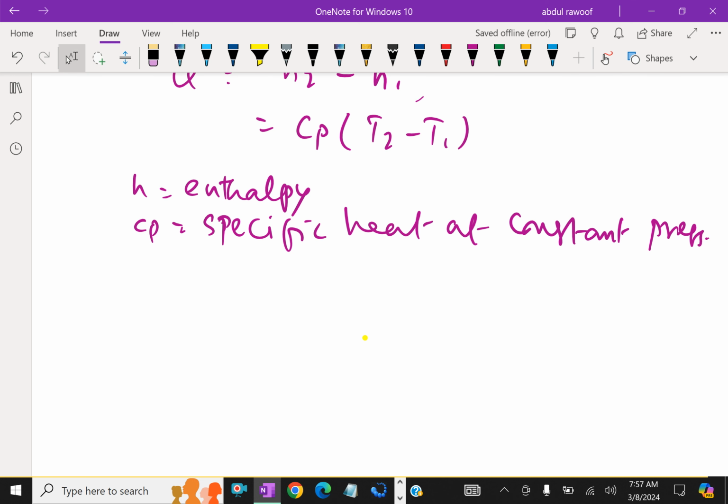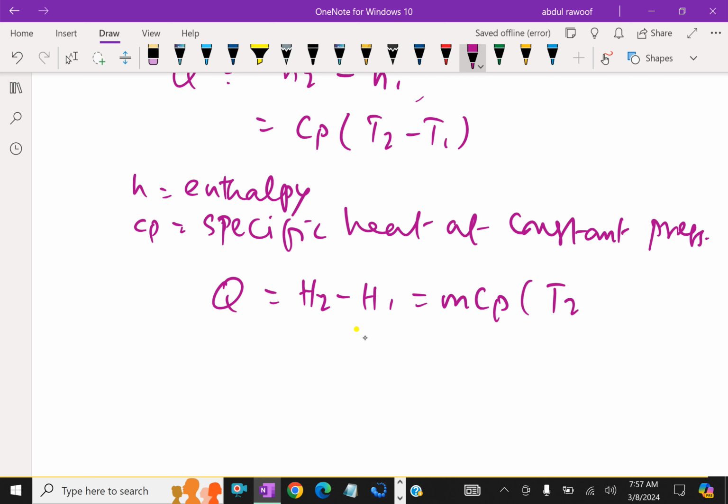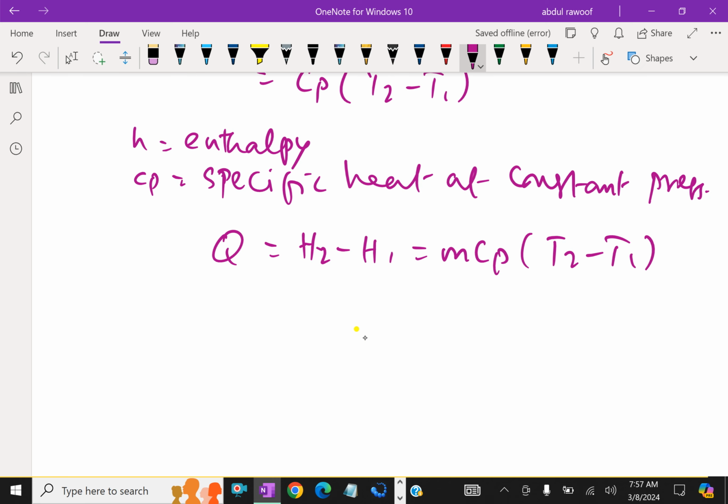Therefore, if m is the mass of the working fluid, then in general we can write Q equal to the enthalpy of the second state minus the enthalpy of the first state, which is equal to m Cp (T2 minus T1). Since mH equals the total enthalpy: the mass of the substance times the enthalpy per kg equals the total enthalpy.